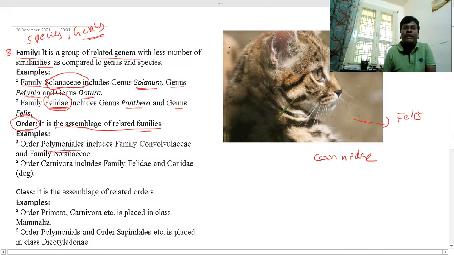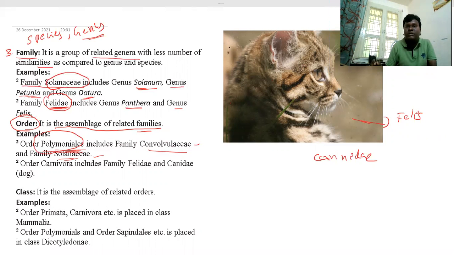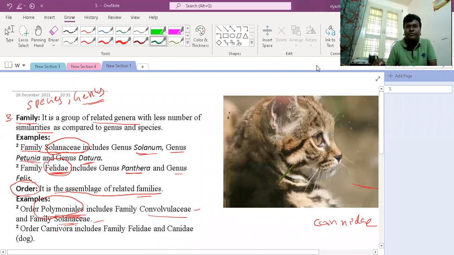Under the order Polymoniales, different families can be included. The Convolvulaceae family and the Solanaceae family, which we just discussed, are different families. Convolvulaceae is a different family, and both can be included in the order Polymoniales. So it's very important.